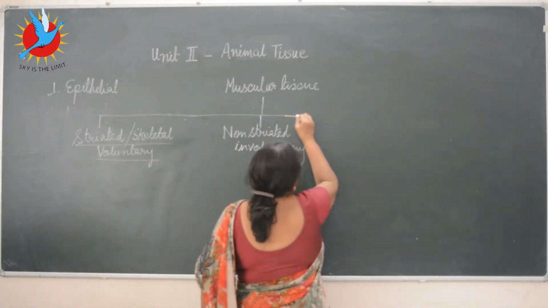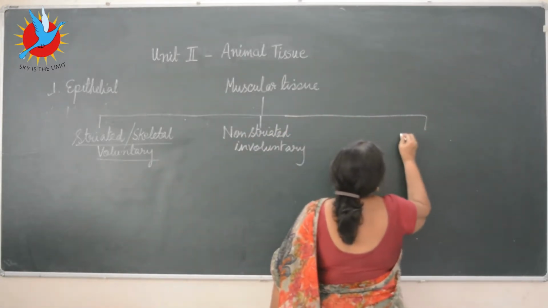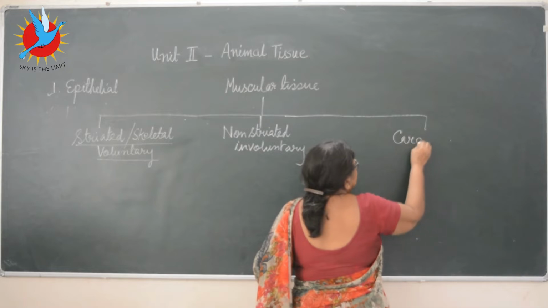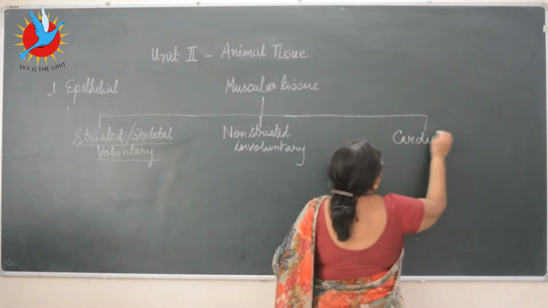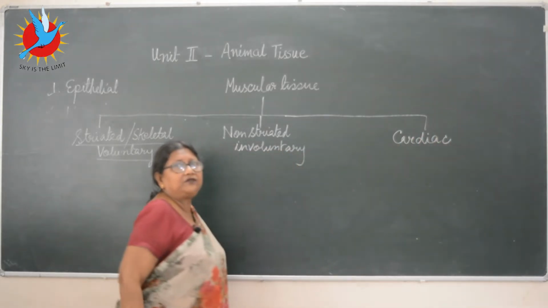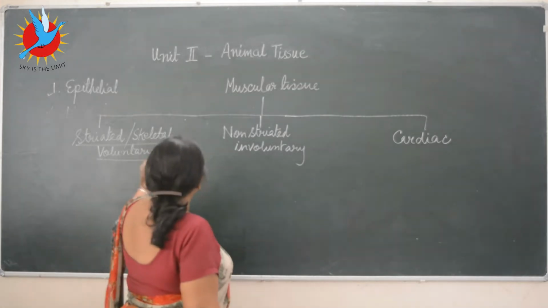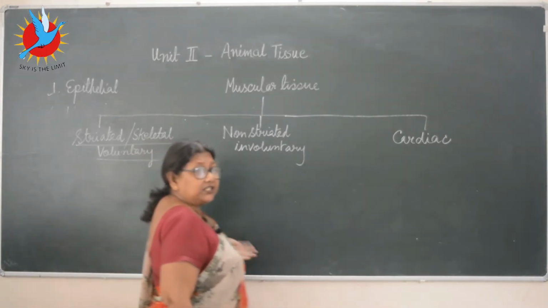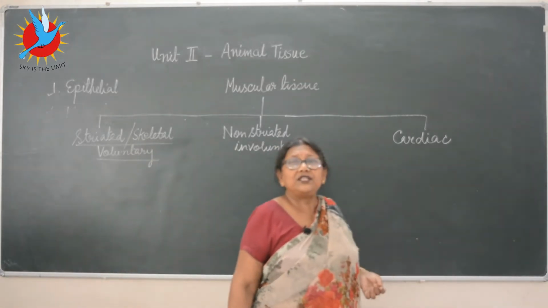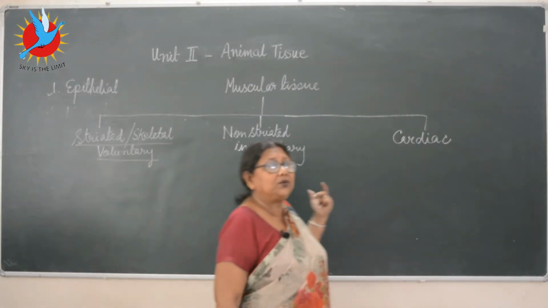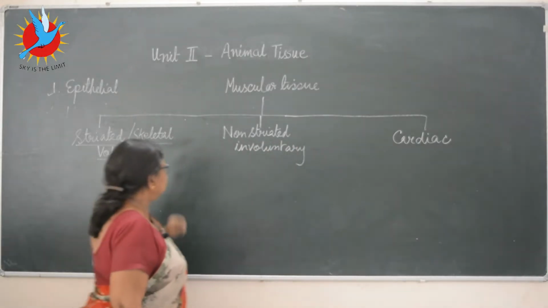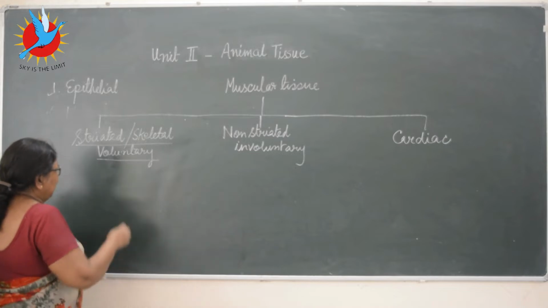And the third one, special one, which is called the cardiac. Three types of the animal tissue: striated or voluntary or skeletal, non-striated, and the third one cardiac. So let's take the first one, the striated ones.